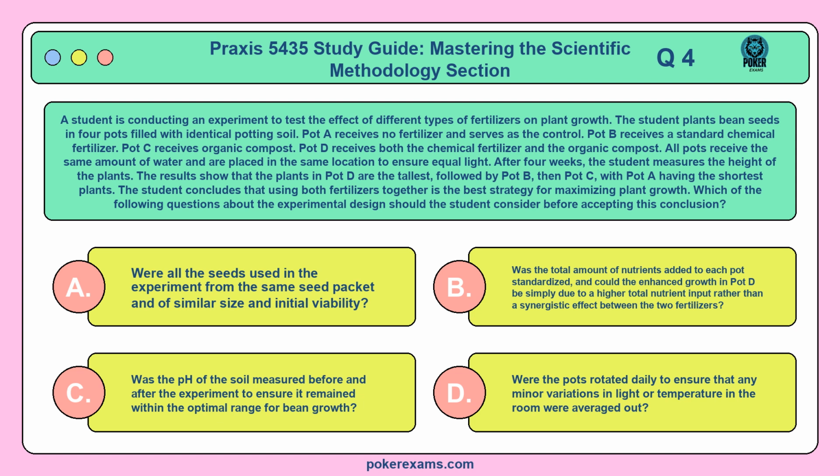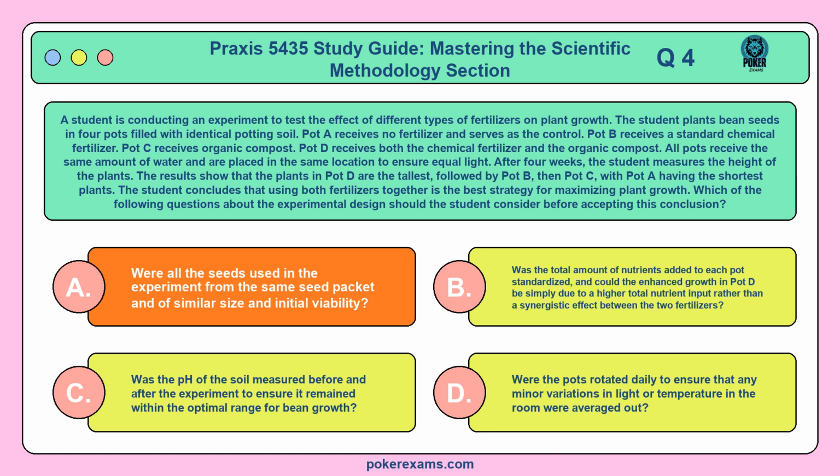After 4 weeks, the student measures the height of the plants. The results show that the plants in Pot D are the tallest, followed by Pot B, then Pot C, with Pot A having the shortest plants. The student concludes that using both fertilizers together is the best strategy for maximizing plant growth. Which of the following questions about the experimental design should the student consider before accepting this conclusion?